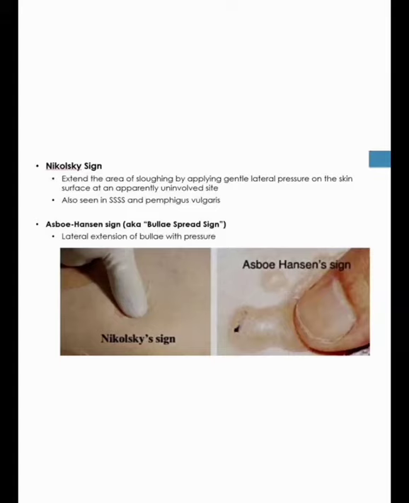Spreading bulla sign. Spreading bulla sign means when we apply pressure near the bulla, it starts to spread. You can see in this picture, when we apply the pressure near the bulla, it starts to spread. So that is the bulla spread sign. These two signs are important in pemphigus vulgaris.